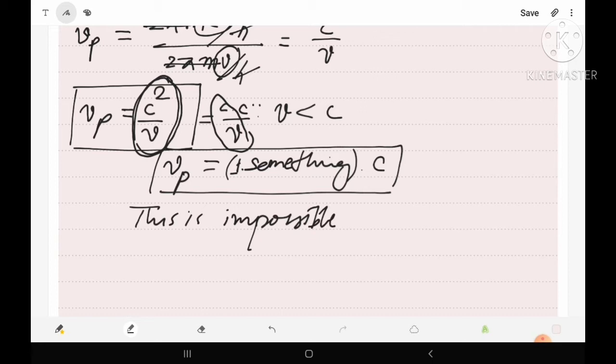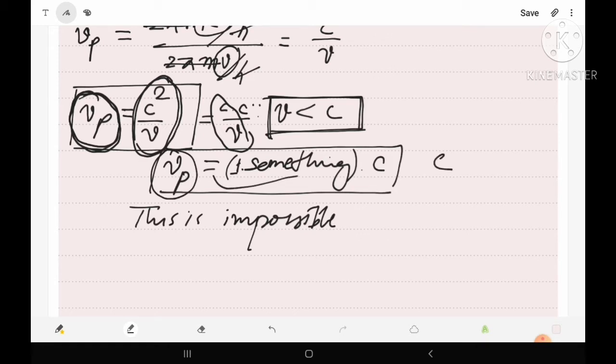This is impossible because we know that the speed of light is the ultimate velocity, and obviously it is also clear that the velocity of particle is less than c. But the wave which is associated with the particle, means if we consider a single wave which is associated with the particle, then its velocity Vp is more than the speed of light c.